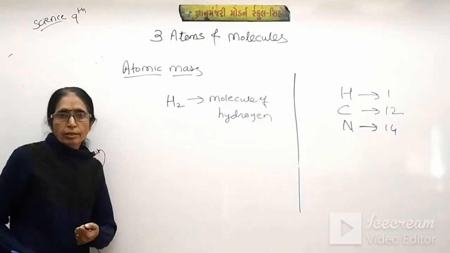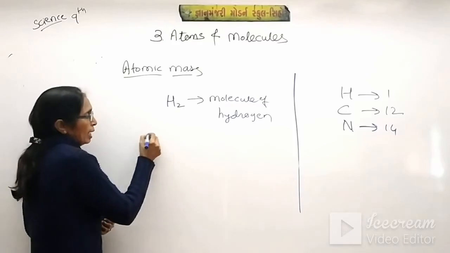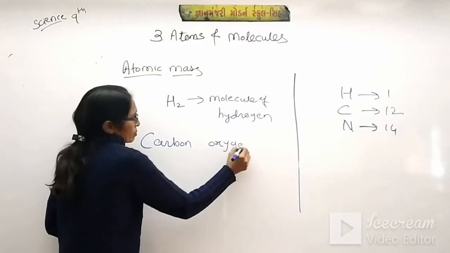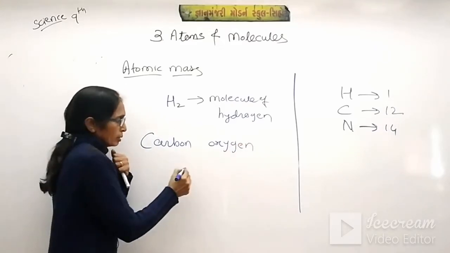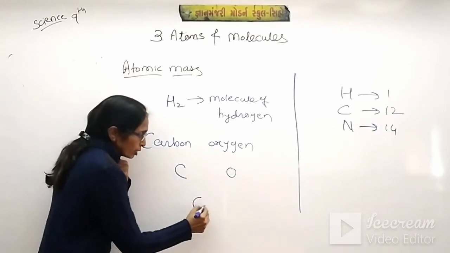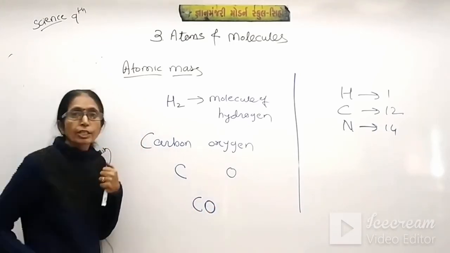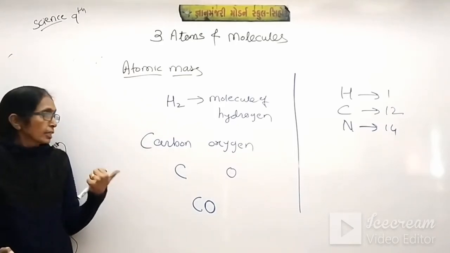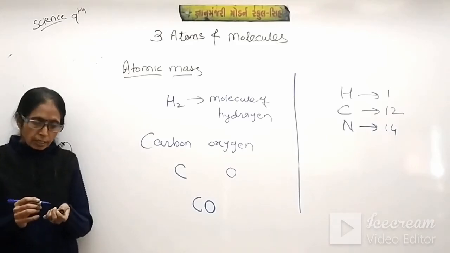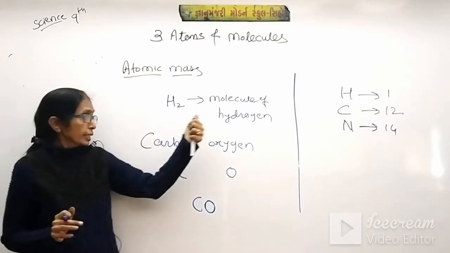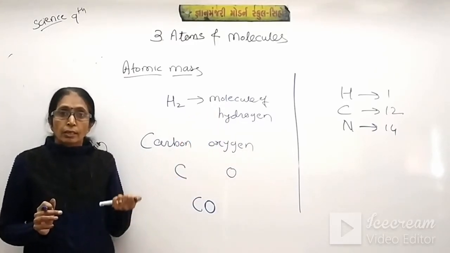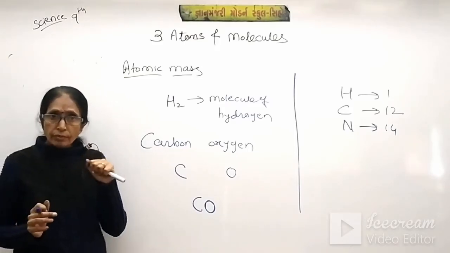Again we can take the example of carbon and oxygen. When one atom of carbon combines with one atom of oxygen, one molecule of carbon monoxide is formed. So in short we can say that the atomic mass unit is only for the elements, only for one atom.